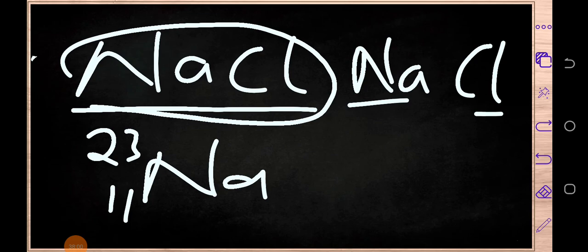It is very important to master the first 20 elements. As you can see, I'm just writing different elements and knowing their proton numbers and mass numbers because I labored to master them. So sodium is on number 11, and its mass number is actually 23.